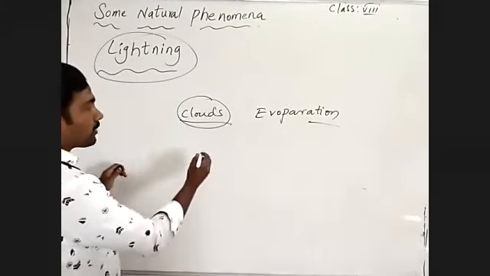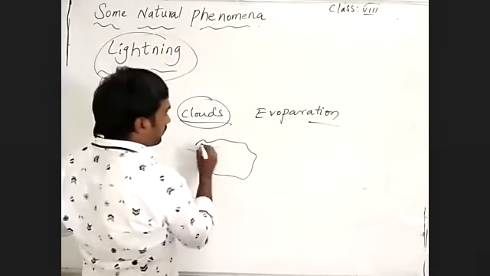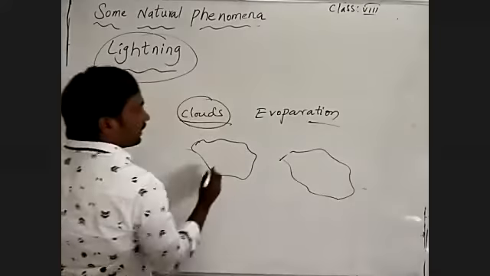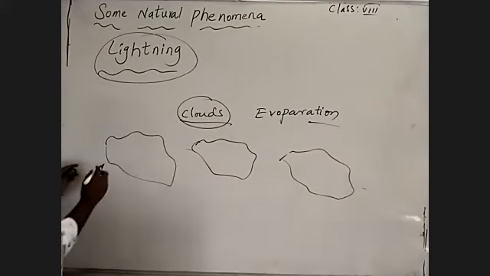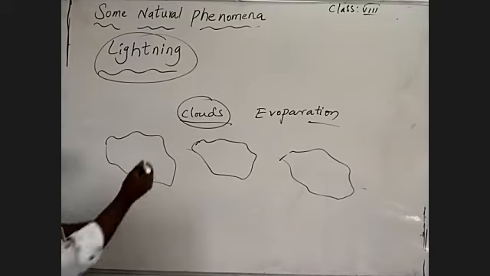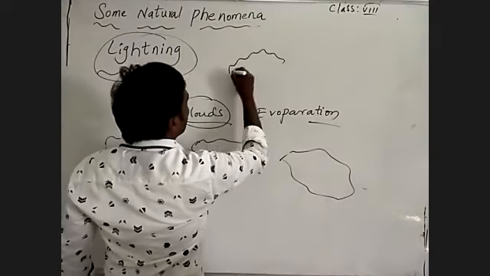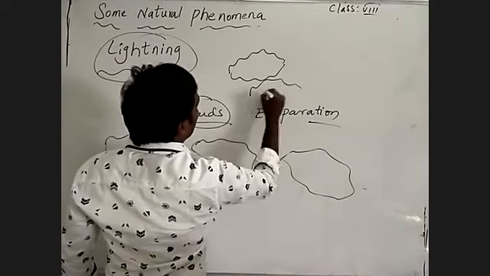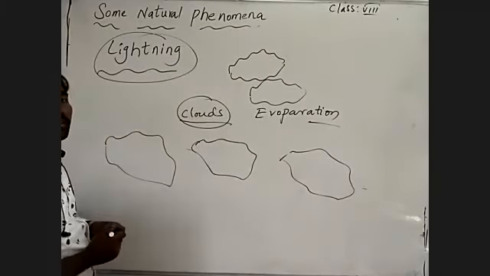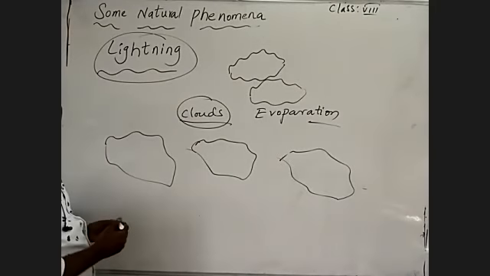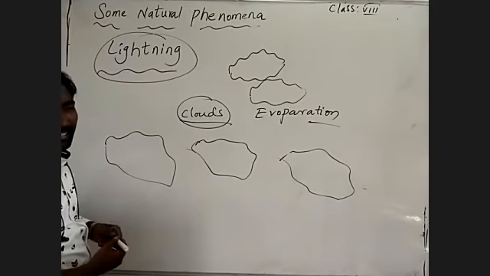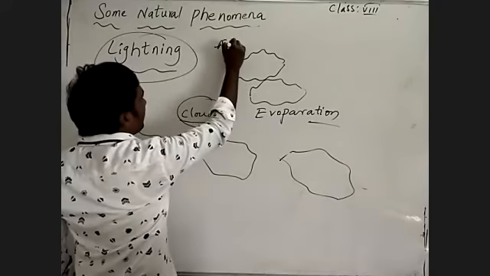When clouds are moving in our atmosphere, generally we know well about air currents.